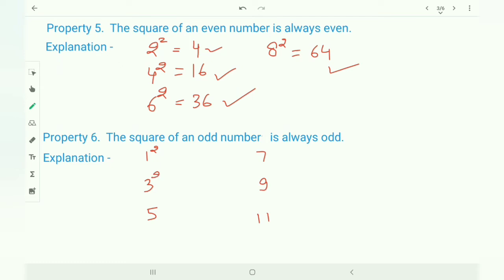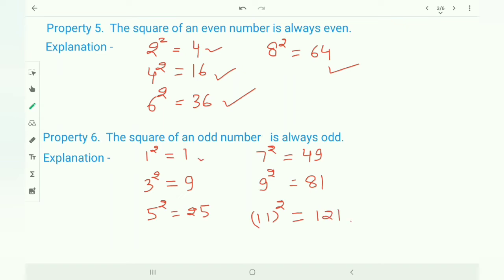1 square, 3 square, 5 square, 7 square, 9 square, 11 square. Now calculate: 1 square is 1, 3 square is 9, 5 square is 25, 7 square is 49, 9 square is 81, 11 square is 121.